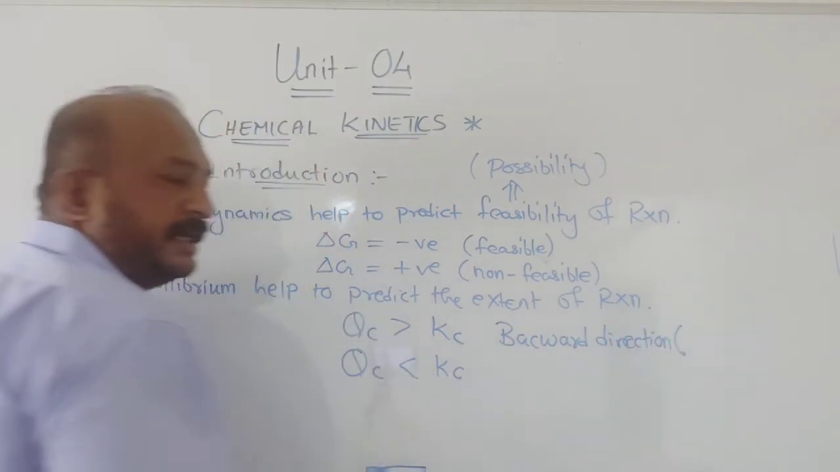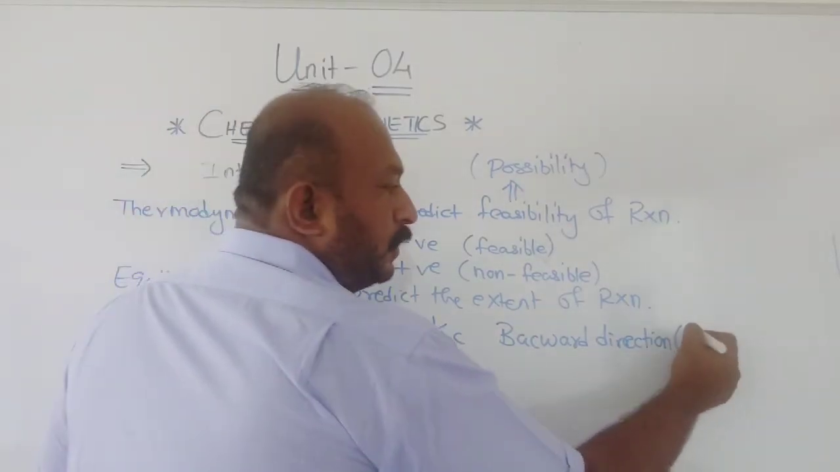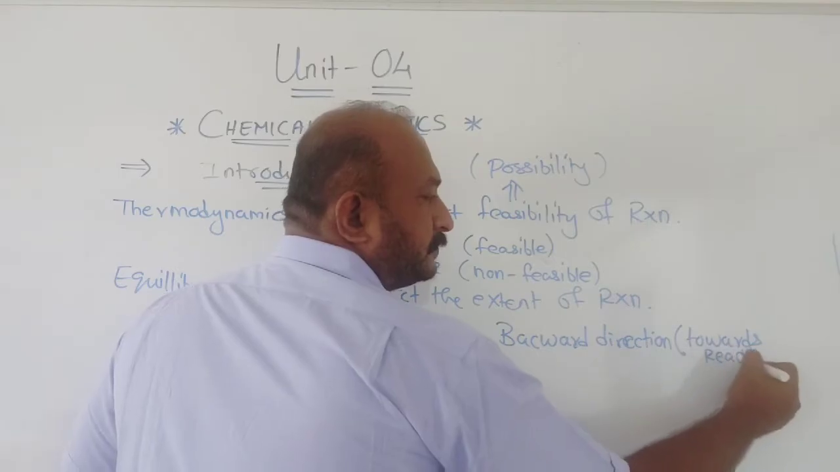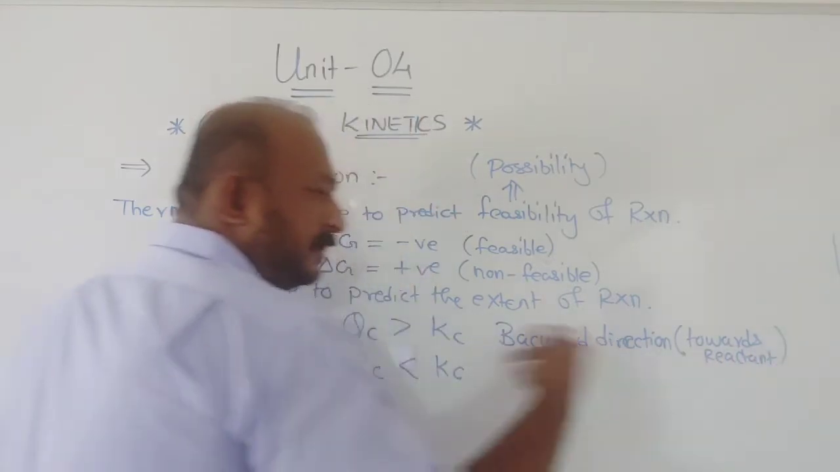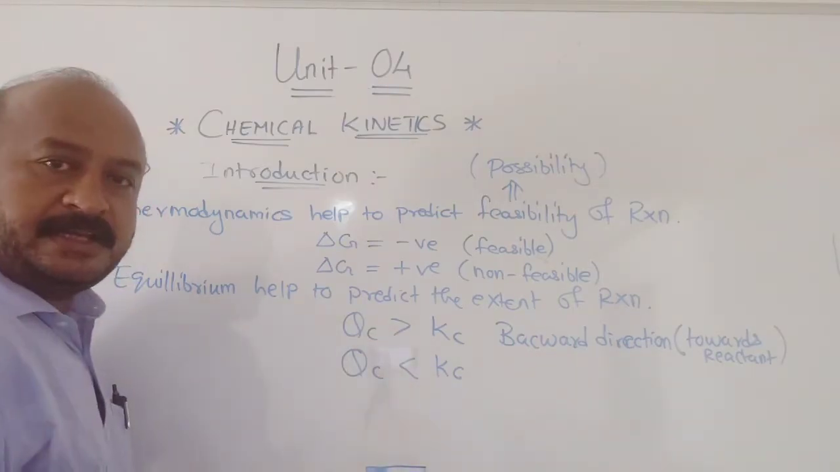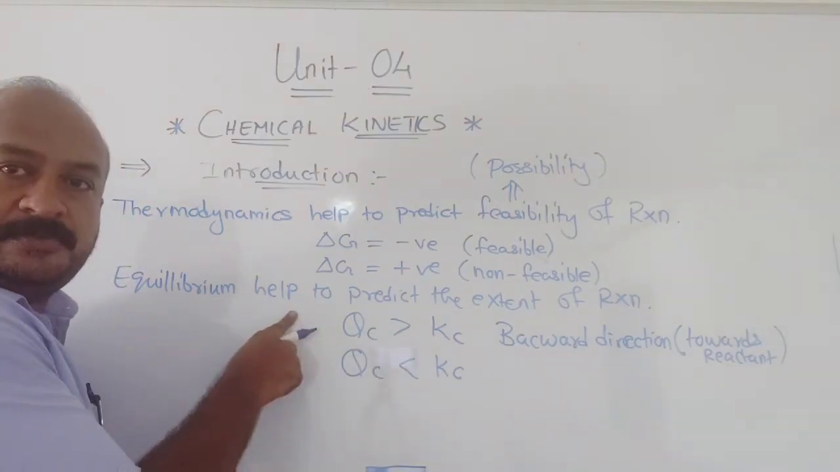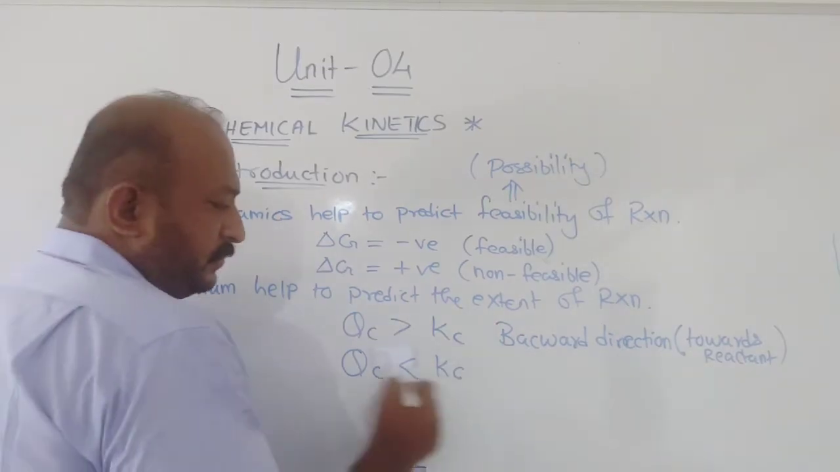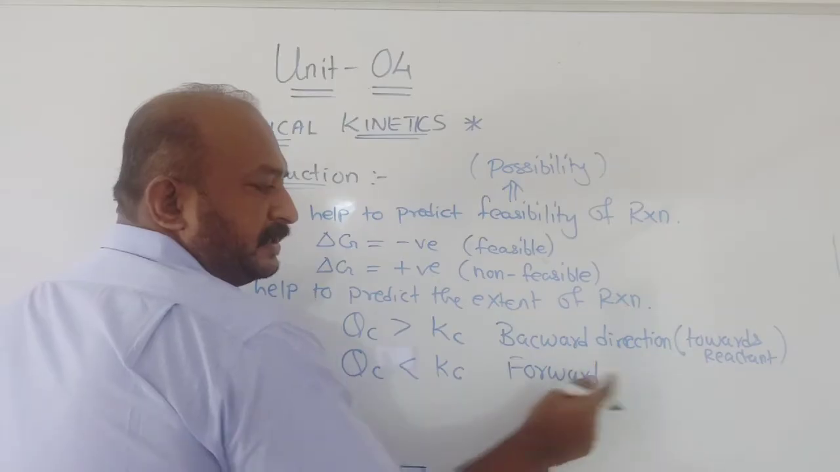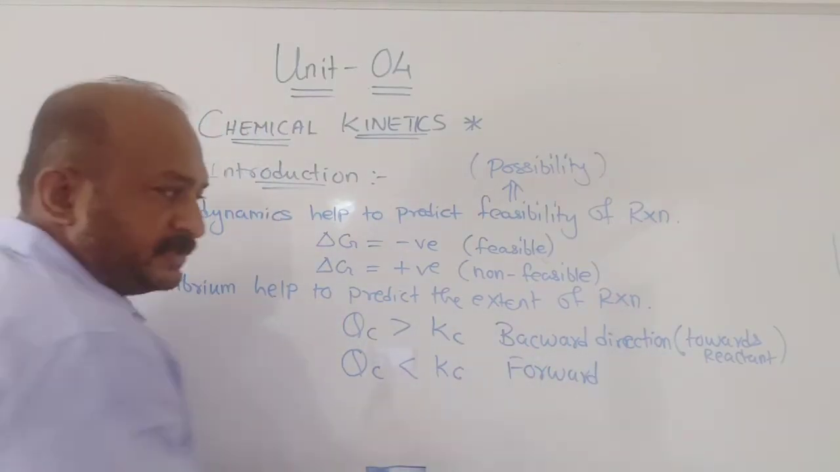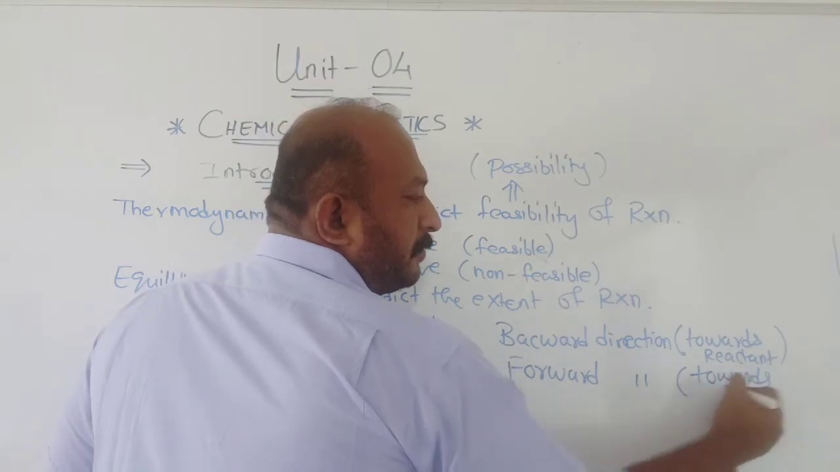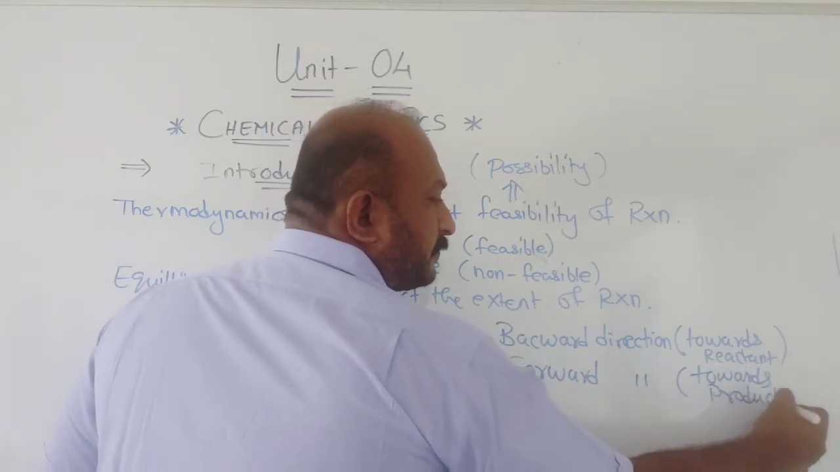Backward direction means the reaction will proceed towards the reactants. So you can understand the direction of the reaction from Qc greater than Kc, that is in equilibrium, what we have studied. Same way, Qc less than Kc means the reaction is moving in the forward direction, that is towards the formation of product.